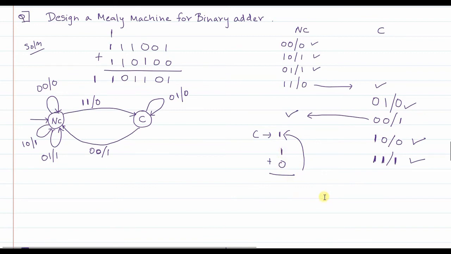The output of this will be 0, and there will be a carry that is generated forward. That means in carry state, when the first input is 1 and the second input is 0, the output will be 0, and from a carry state you remain in the carry state. Okay, so that solves this one. And finally we are going to see the last one, that is 1 1. So assume that you are in the carry state.